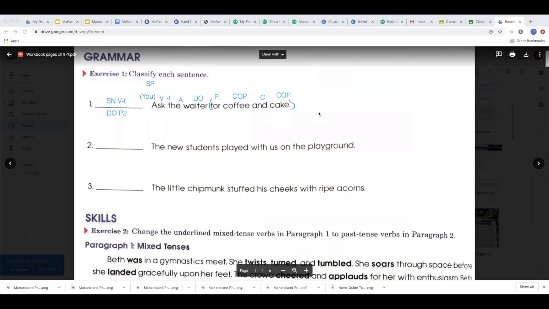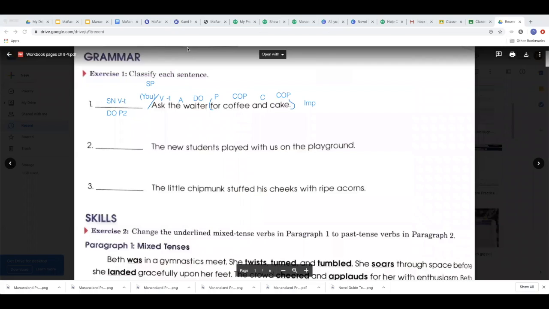Period, command, imperative sentence. We know that because it's making a command. It's talking to you, implied. Divide the subject, you, from the predicate. And we are all done.